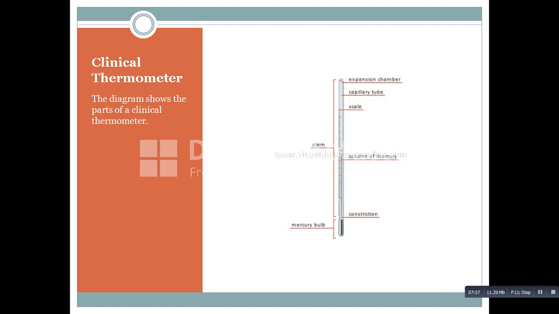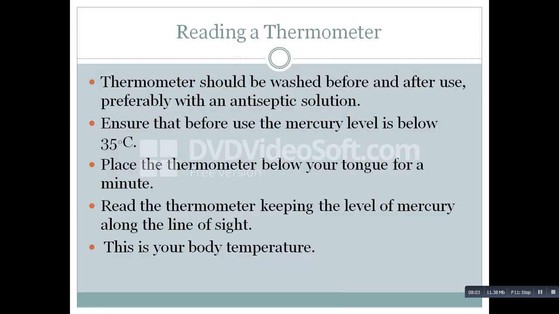Now moving further, how do we read a thermometer? There are certain steps to be followed by you before using the thermometer. First of all, you should wash the thermometer with an antiseptic solution. Then we have to shake the thermometer in such a way that the mercury level is always below 35 degrees Celsius. Then we place the thermometer below the tongue for a minute. Then after a minute you take out the thermometer and read the mercury level or mercury column on the scale, and that will show you the body temperature.